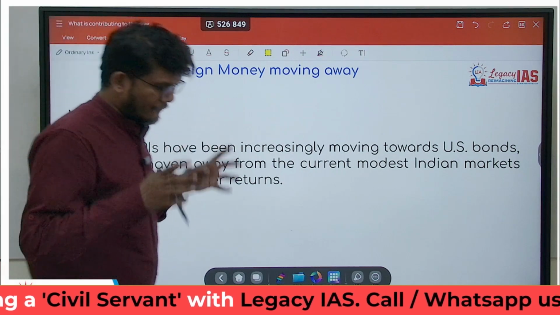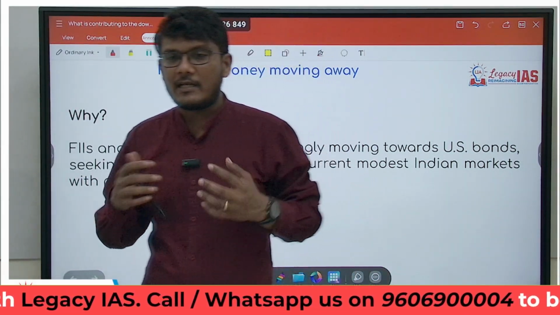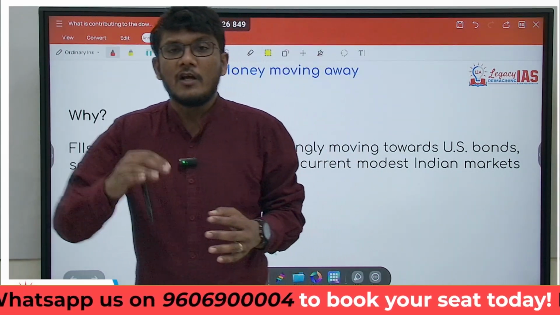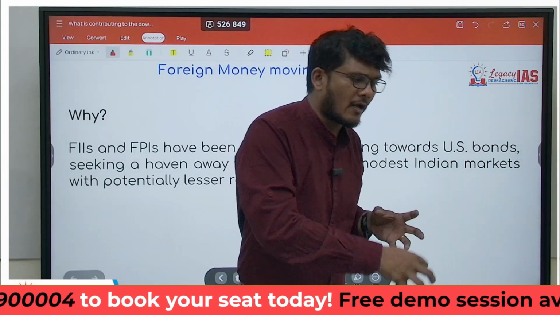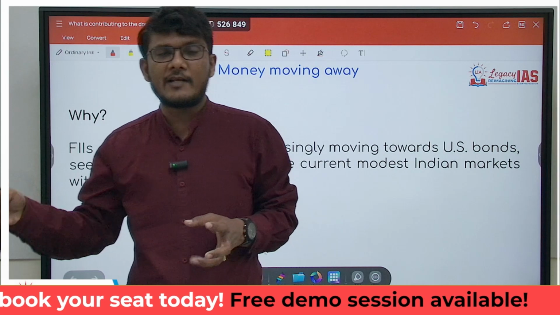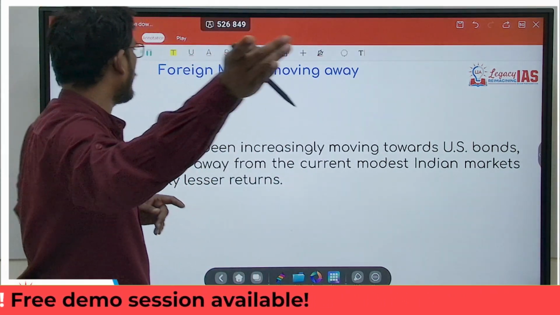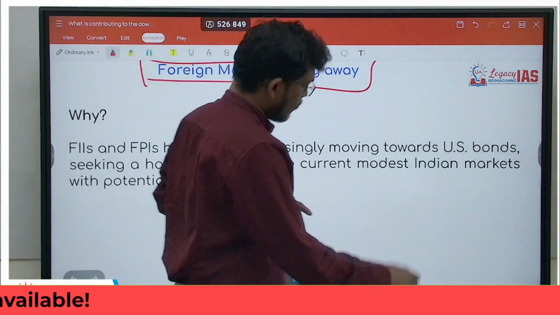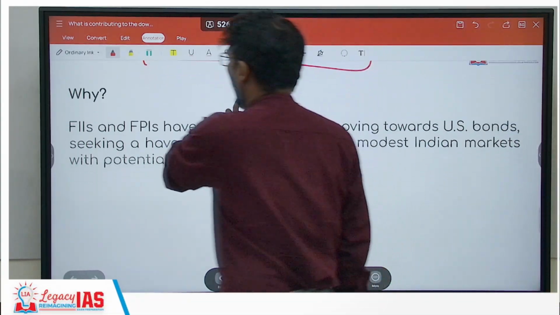And because of this directive, what has happened? The market realizes, the sentiment of the market realizes, that the future of India's steel industry, aluminum industry, etc. is not that bright. So they would try to take money out of the shares in Indian companies and probably invest elsewhere. That is why you will see foreign money moving away. Even domestically we may take money out, but foreign investors would also take it out.